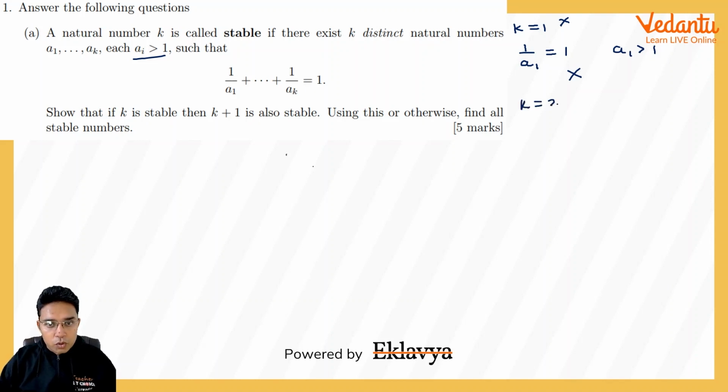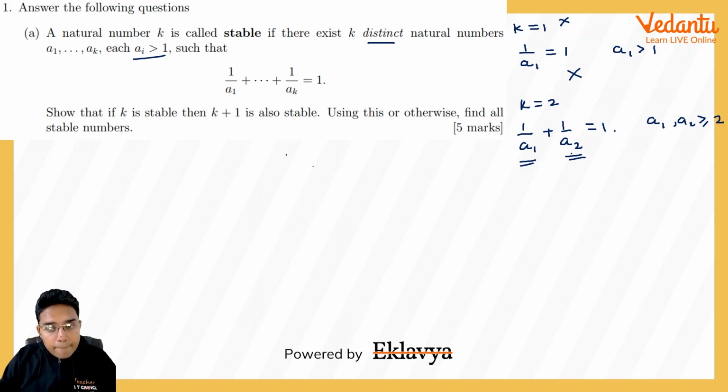Now coming to k equal to 2. Then we have to have two numbers, so that 1 upon a1 plus 1 upon a2 is equal to 1. But because they both are distinct and they are greater than 1, here a1, a2 both will be greater than or equal to 2. But because they are distinct, one of them has to be 3 or more. So if you take the sum of their reciprocals, it cannot become equal to 1. It could have become 1 if they both were 2, 2, so 1 by 2 plus 1 by 2 equal to 1. But if you have to satisfy this condition that they are distinct, then a2 will be at least 3. So the sum cannot be 1.